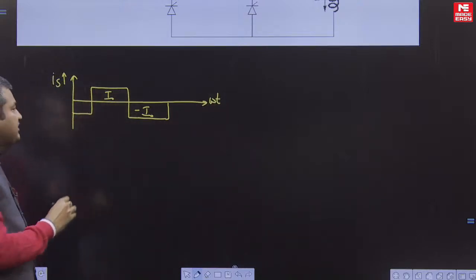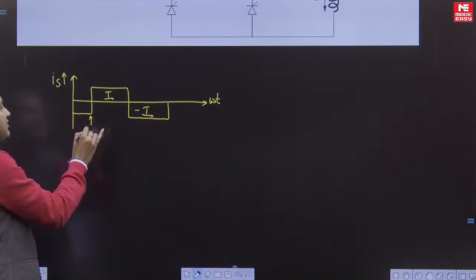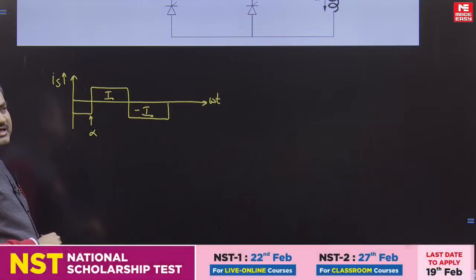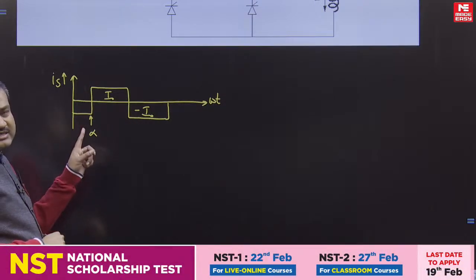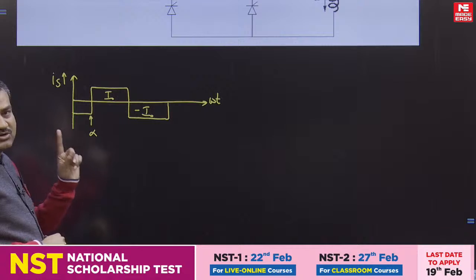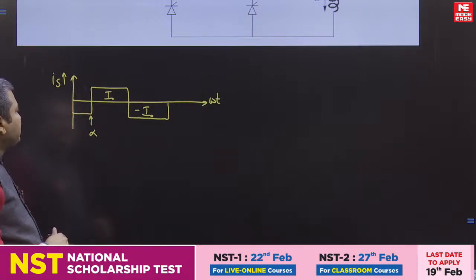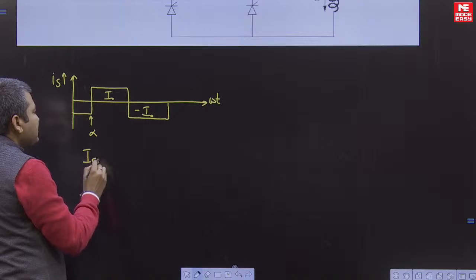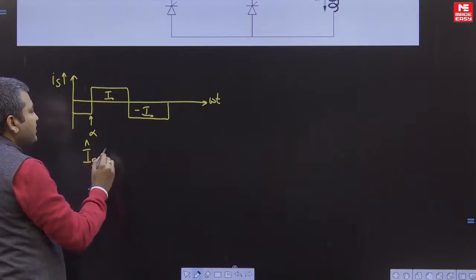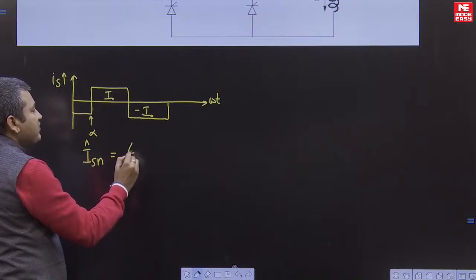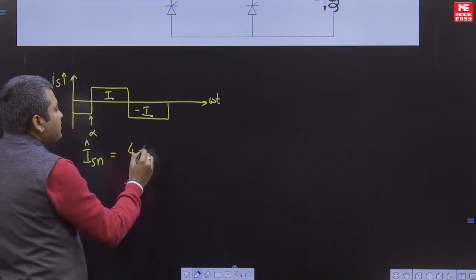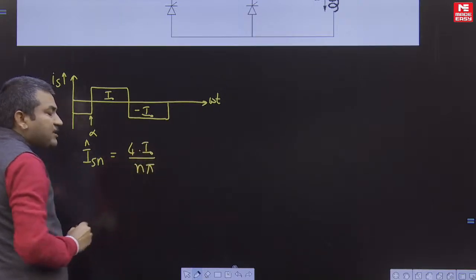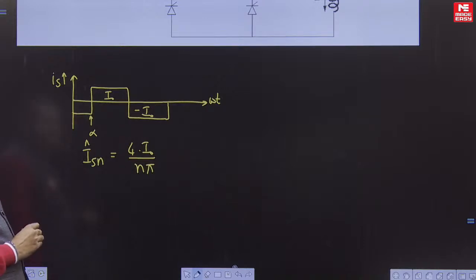As the firing angle, this is alpha here, increases, the displacement angle increases. But the shape of the supply current is always the same because the load current is constant. So for a square wave, how to find the nth harmonic amplitude? The nth harmonic amplitude is 4 into I naught divided by n pi. This is the amplitude of the nth harmonic supply current.